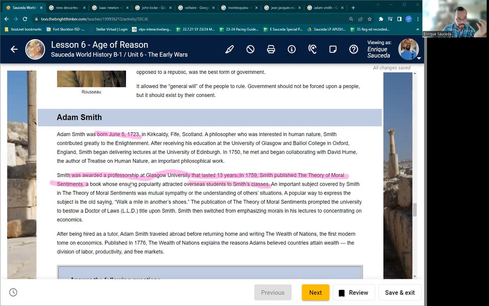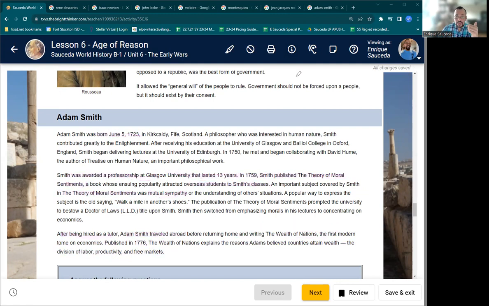An important subject covered was mutual sympathy. After being hired as a tutor, Adam Smith traveled abroad, returning home and writing The Wealth of Nations, the first modern tome of economics. Published in 1776, it explains the reasons Smith believes countries attain wealth: the division of labor, productivity, and free markets.